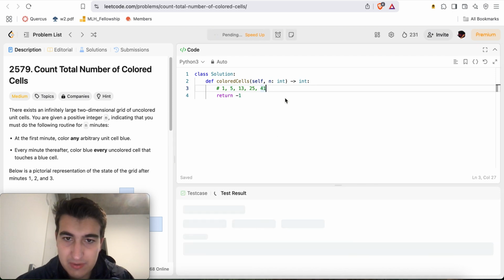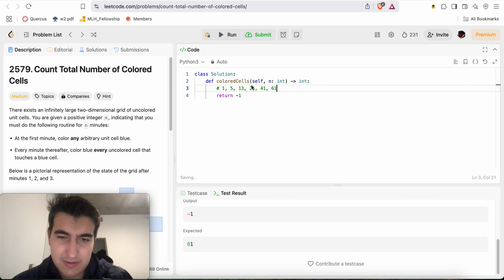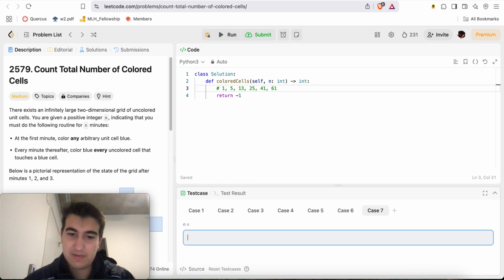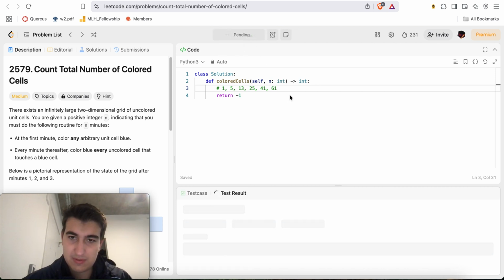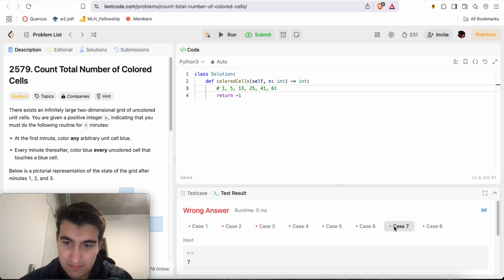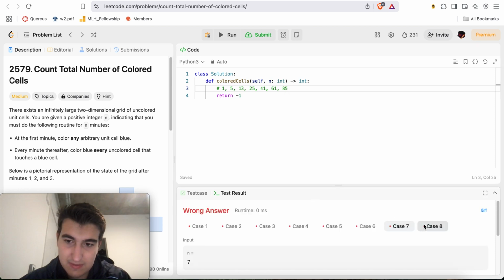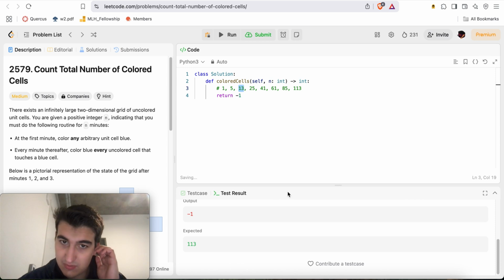So it's not immediately obvious how the pattern's going to go. 41 and 61 is interesting. I wonder if there's going to be like 81 or something. I actually want to add a few more. Let's do 7, 8, and then we'll stop there. So for 7, it should be 85. Interesting. For case 8, it should be 113. Is the next one like 125?